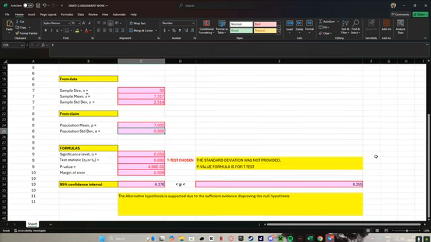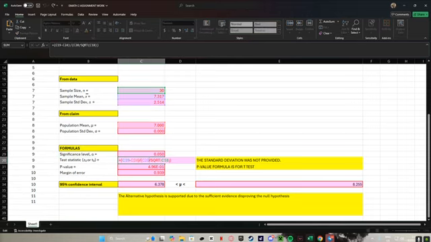Now moving on to the statistical analysis. So for the significance level, it will be 0.05 or 5%. As for the test statistics, p-value, and the margin of error, I have used this formula to get these values.